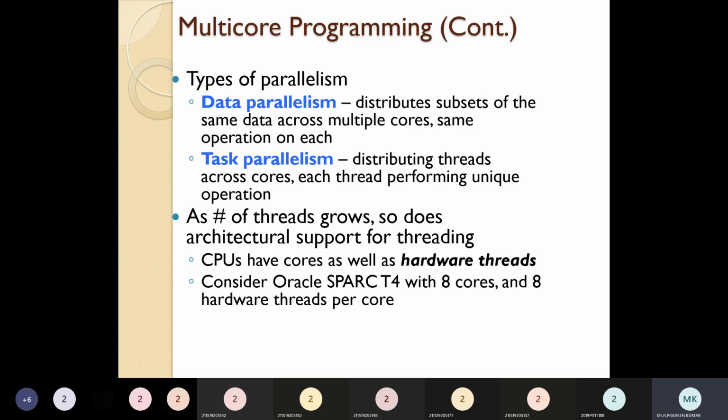But by default, for the operating system handling hardware, you have to go for default threads, that means kernel threads. These are some examples.